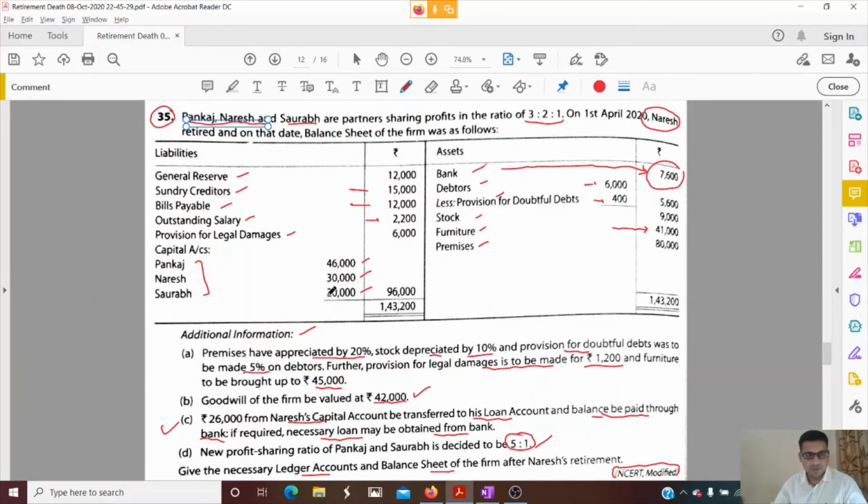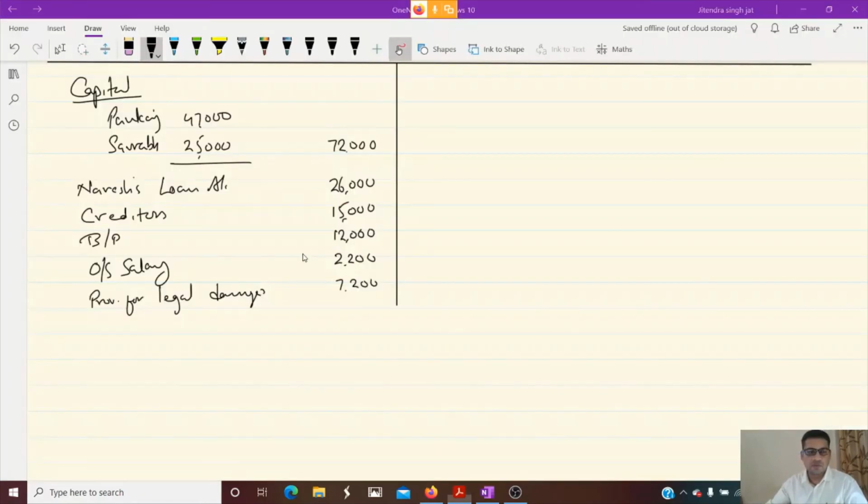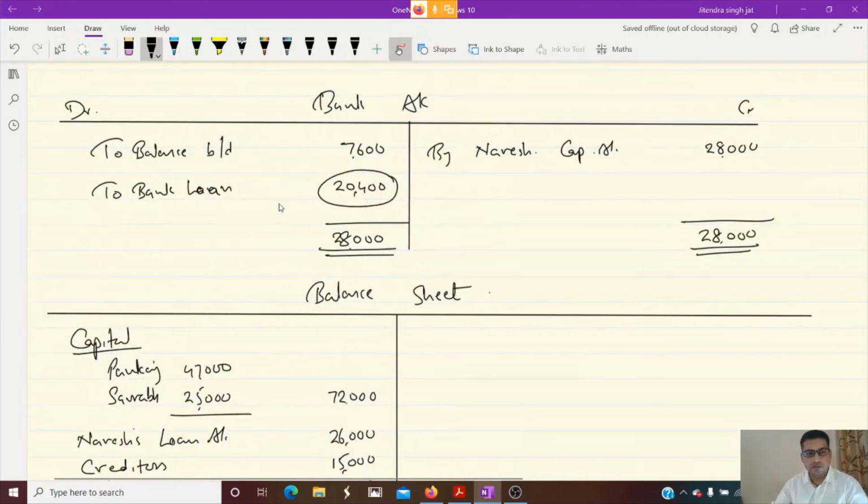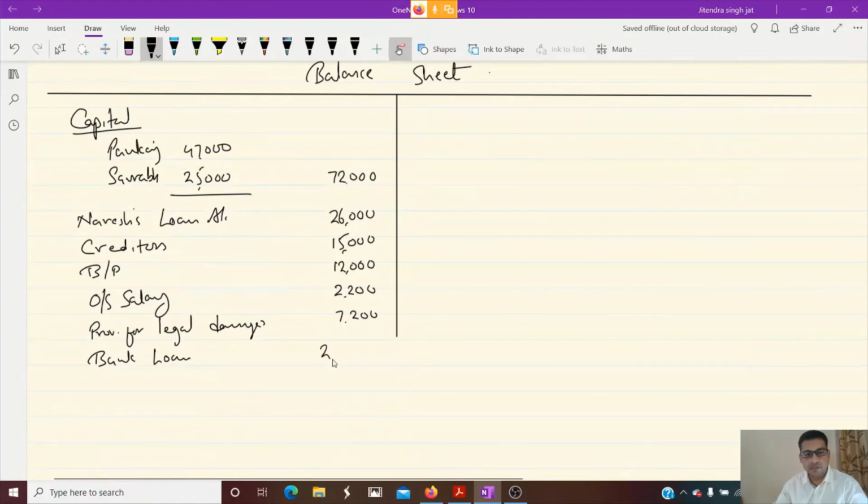I hope all the points are clear. Let us see, yes, all points are over here. Let us start with the asset side. Asset side, I will write for bank. There, bank, nothing is there. No, there is one more point left. Now, bank loan. Yes, yes. We have taken a loan. How much loan have we taken? As prepared, 20,400 loan we have taken. 20,400 loan is taken. Okay.